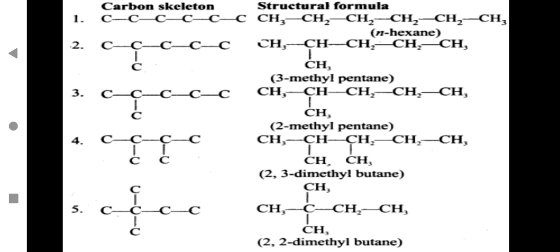The second one should be named as 2-methyl pentane, and the third one you shift the methyl group to the middle carbon atom, then it gives you 3-methyl pentane. So this is how you can shift the methyl group to a particular numbered carbon atom in the straight chain, and you can get these many isomers. Just do that correction, children.